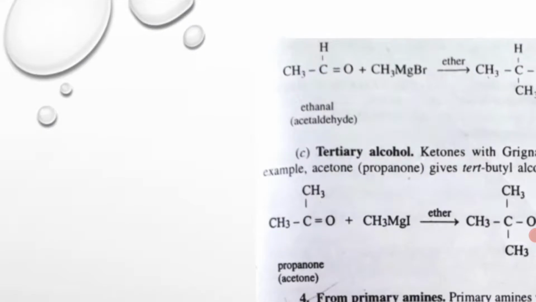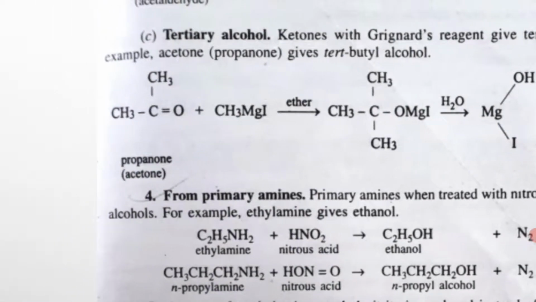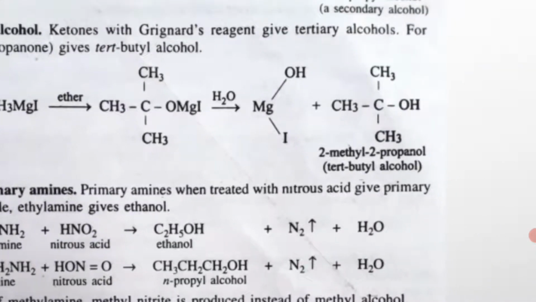Propanone is treated with CH3MgI, that is Grignard's reagent, in the presence of ether. A tertiary alcohol is formed. Grignard's reagent with propanone, that is acetone, gives an addition product, and finally on hydrolysis with water it gives 2-methyl-2-propanol, tertiary butyl alcohol.